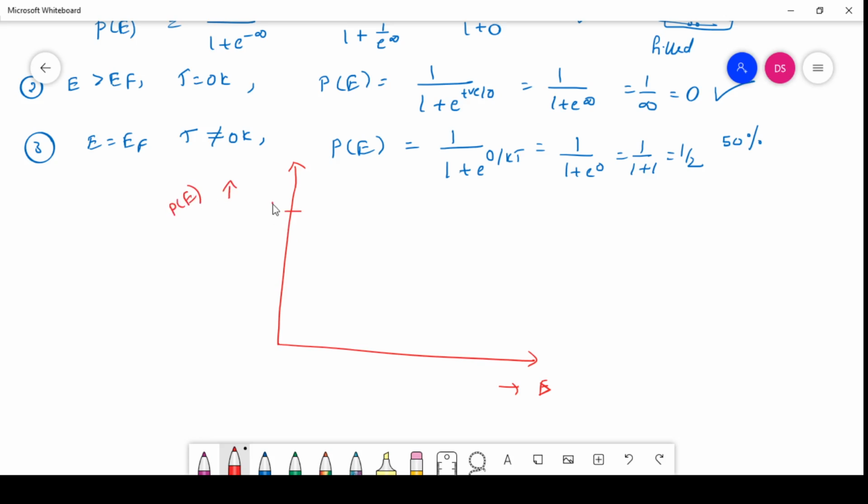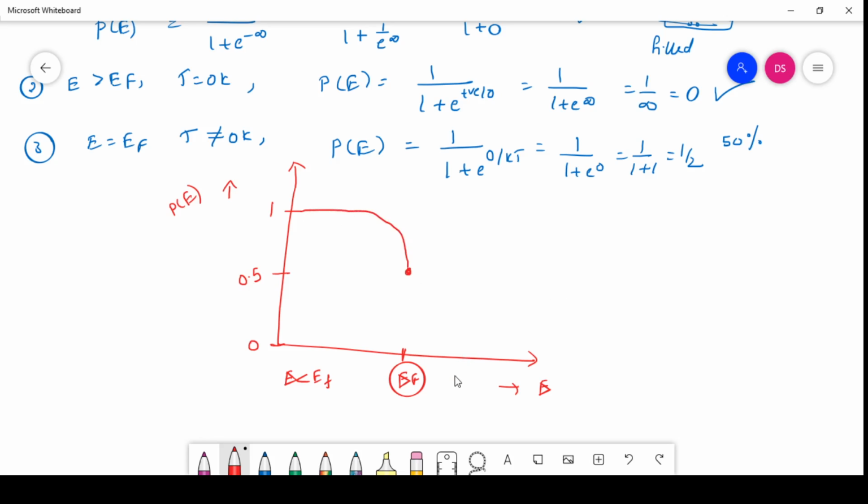At the Fermi energy level, the probability of finding the electron is 0.5. When the energy is less than EF, the probability of finding the electron is more, and the graph tends towards 1.